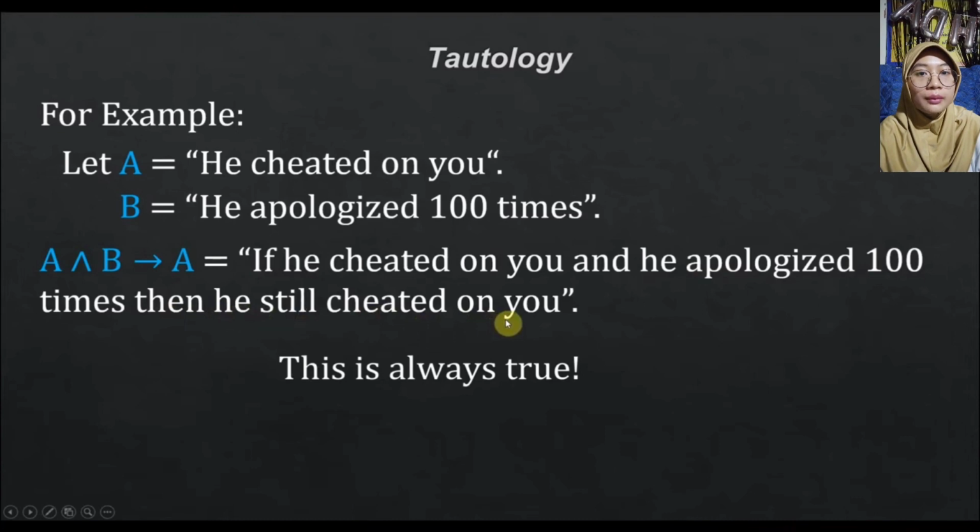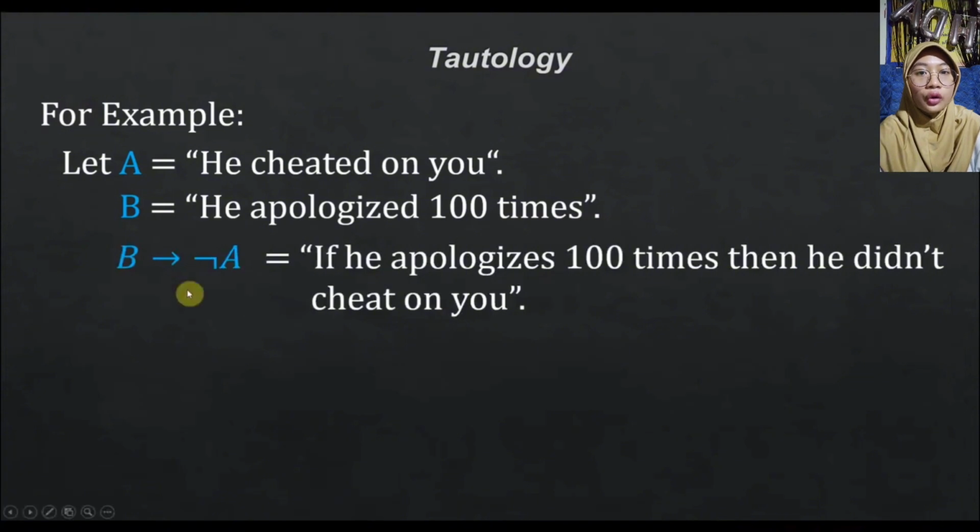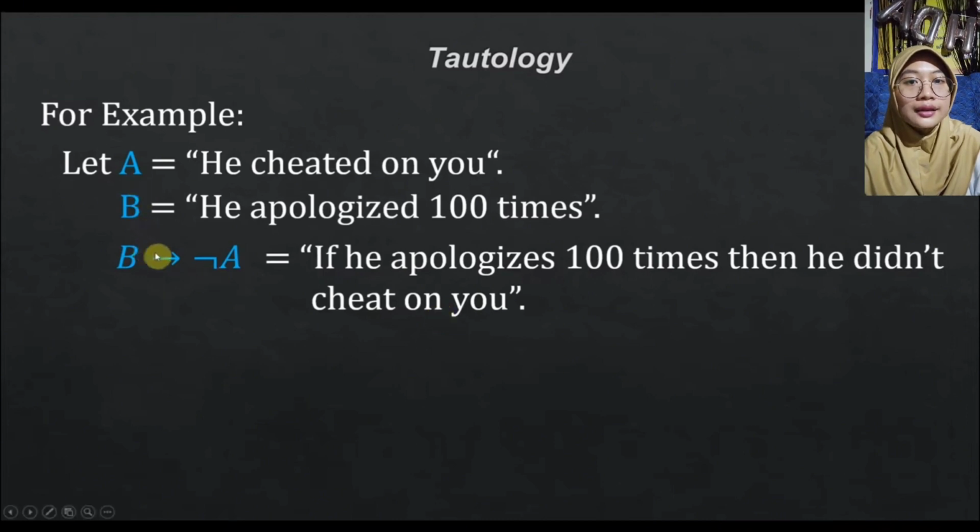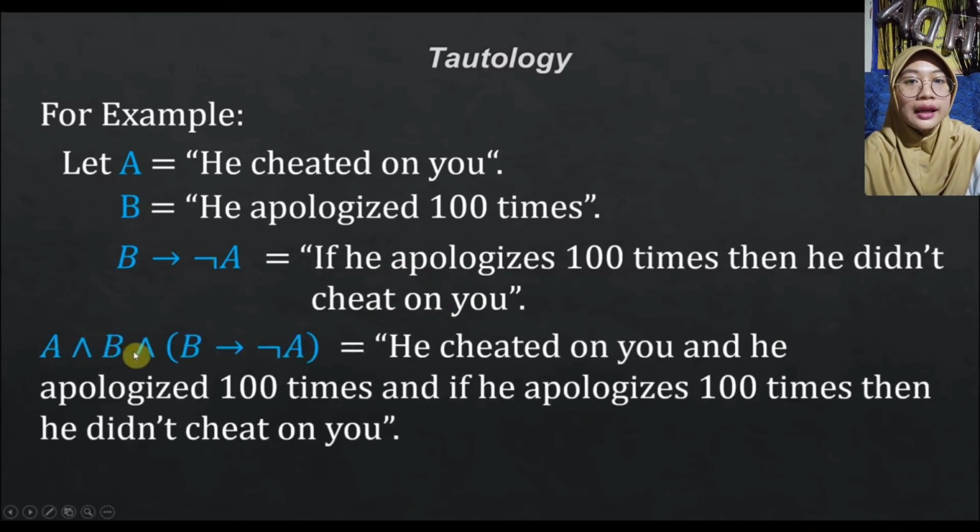Now to resolve this matter, let me specify a rule, a forgiveness rule, and it is specified like this. B implies not A, which is: if he apologized 100 times, then he didn't cheat on you, that is, you will forget that he cheated on you, like forgiving him. Now if you combine all the statements, you will have it like this: A and B implies not A, meaning he cheated on you and he apologized 100 times, and if he apologized 100 times, then he didn't cheat on you.